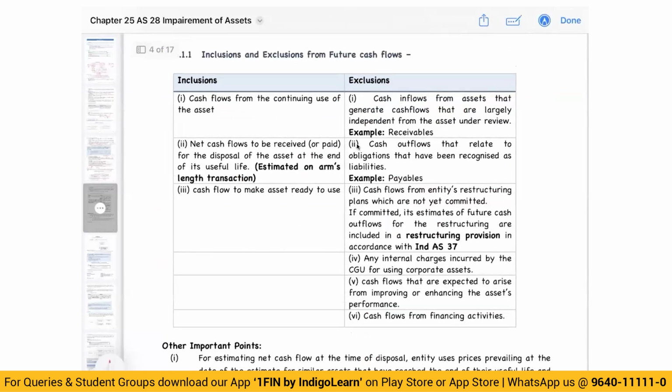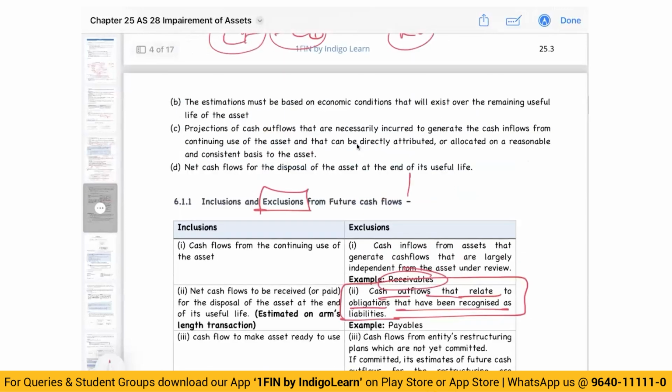Now, some things have to be excluded. If there is a liability which is already incurred, you will exclude that from calculating the cash flows. Cash outflows that relate to obligations that have been recognized as liabilities already: if you have incurred some liability, you have to pay that, so that is not related to usage of that asset. Same way, existing receivables. If I'm estimating some cash flows on a particular date, and I've already recognized some receivable, money from this receivable will come whether or not I use the asset. So this is no longer relevant. Only future cash flows are relevant.